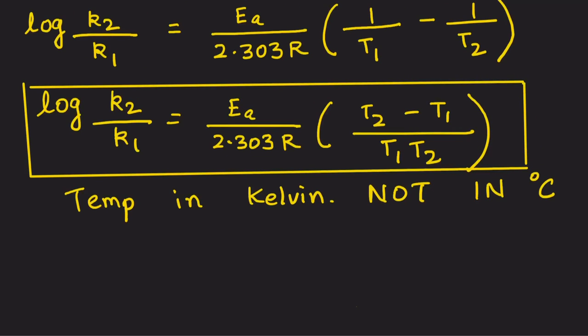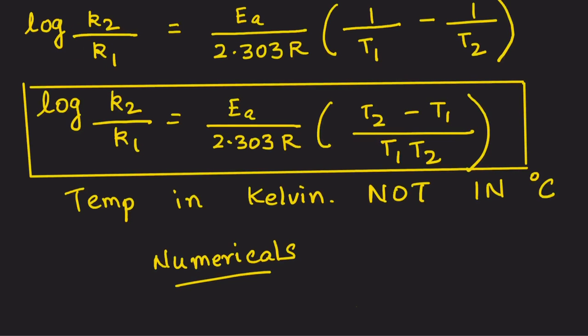Now this subheading is incomplete if we do not do numericals. It's very, very essential. And something interesting. You can feel happy about the fact that even though you may not have understood the derivation, you may not be very comfortable with the derivation, if you know the formula, if you know the basic Arrhenius equation also, you will be easily able to do the numericals, the number problems associated with this topic.